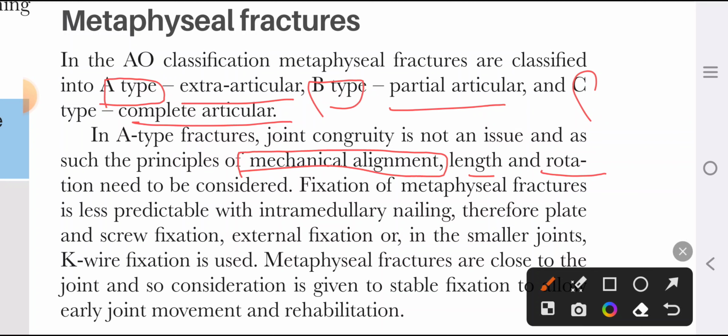Fixation of metaphyseal fractures is less predictable with intramedullary nailing. Therefore, plating and screw fixation is preferred, because metaphyseal fractures are very near to the articular cartilage, and an intramedullary nail may provide less stability. Plate fixation gives better results in metaphyseal fractures. So plate and screw fixation is ideal for metaphyseal fractures, yet we can do intramedullary nailing, like we have done in diaphyseal fractures.